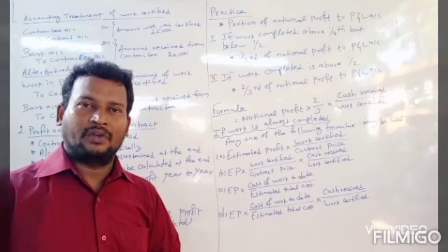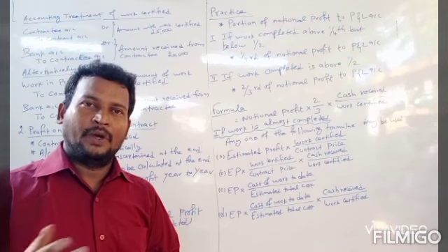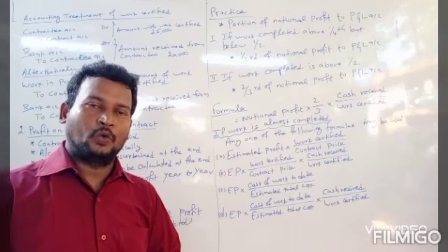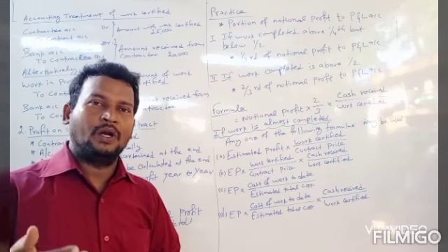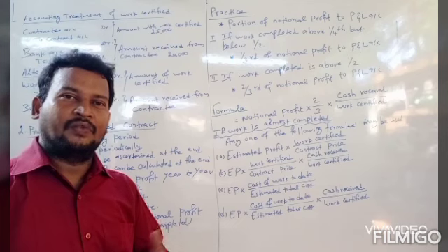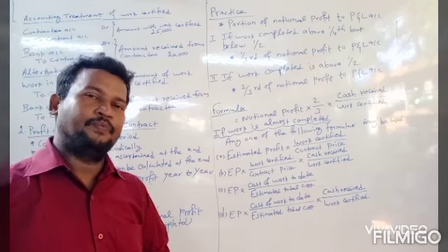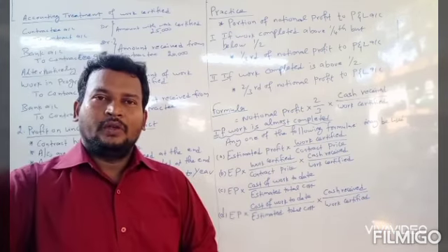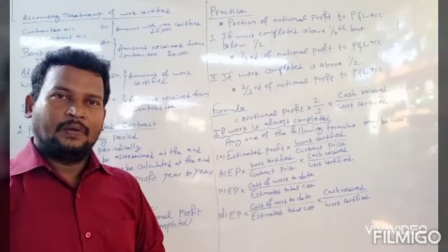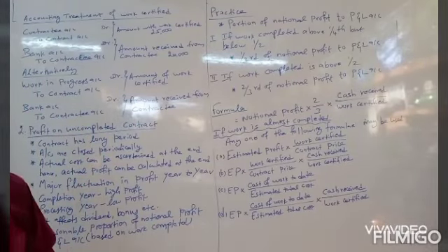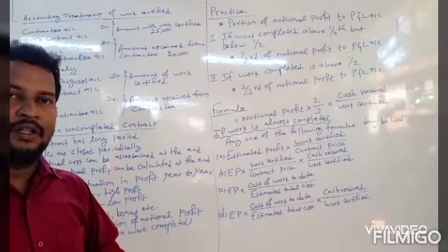That means the closing balance of plant after depreciation, material in hand, and work in progress. If the contract is going on, work in progress is to be credited. Work in progress should include work certified and also work uncertified. So the balance, the excess of credit over debit, is called notional profit. Then a part of notional profit is to be transferred to profit and loss account. So in contract costing, the important concepts: works, certification of works done, and profit on uncompleted contract are very, very important. So we have discussed these things.